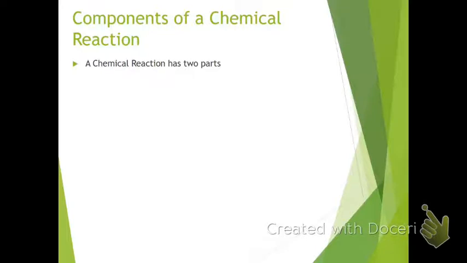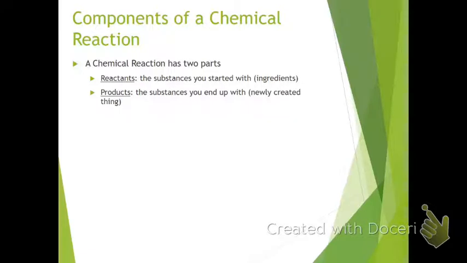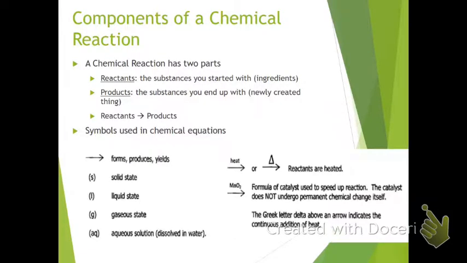In that chemical reaction, we know we have the 2 parts: reactants, the things we start with, yield to form the products, which are our new substances. We see a lot of these different symbols throughout there. So again, that arrow means we yield or we form. Our s, l, g, and aq that you see in the parentheses are our different states of matter. So solid, liquid, gas. Aq is aqueous, which means that substance has been dissolved in water.